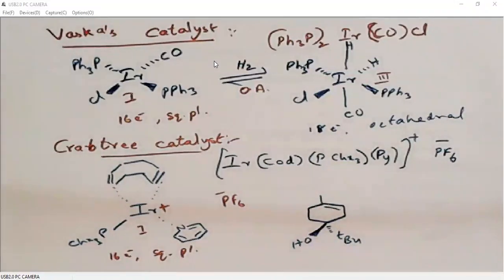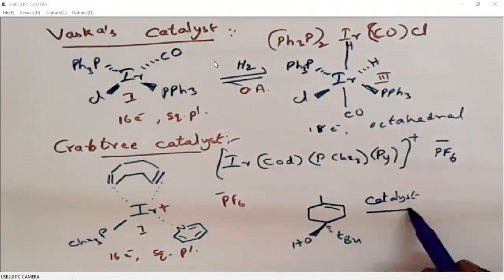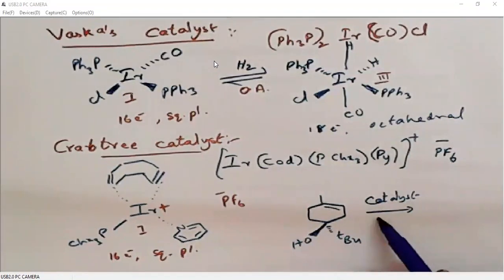This is soluble in organic solvents because of the high organic content, so we can use it in homogeneous catalysis. The speciality of this is that the metal, which is more electropositive, will bind to any coordinating element present in the molecule, like oxygen, nitrogen or sulfur.